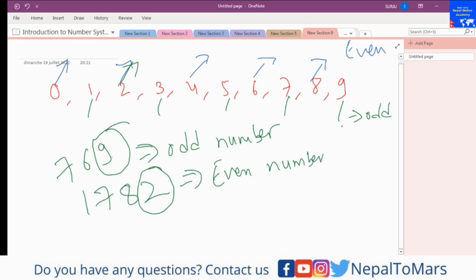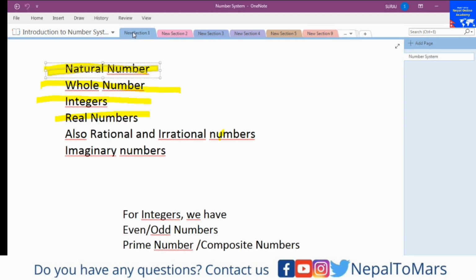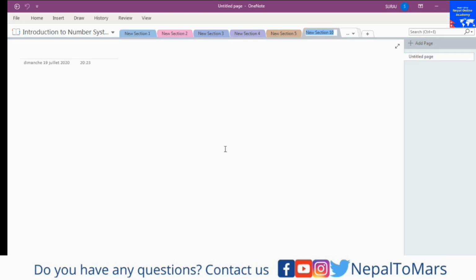So once again, what is an even number? An even number is a number that can be represented in the form of pairs. It's called an even number, and a number that is not even is an odd number. After this we will talk a little about prime numbers and composite numbers.